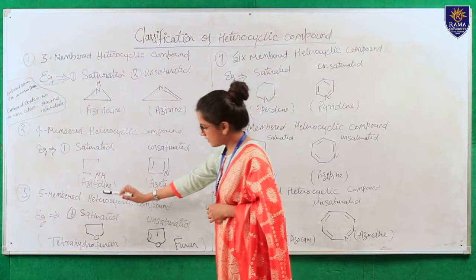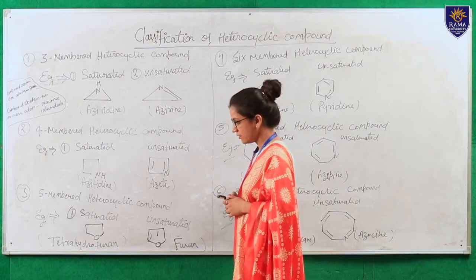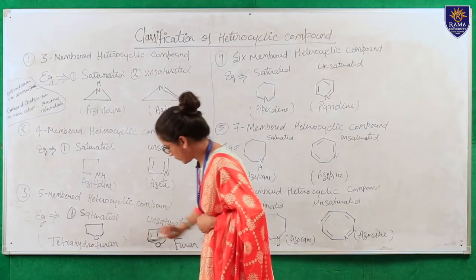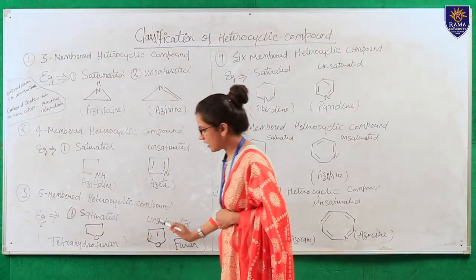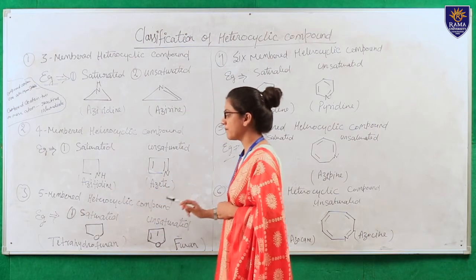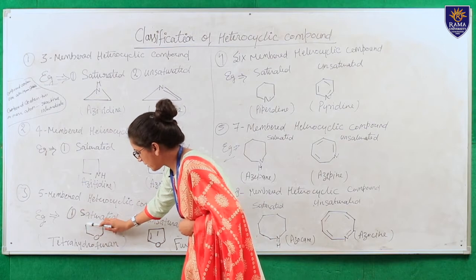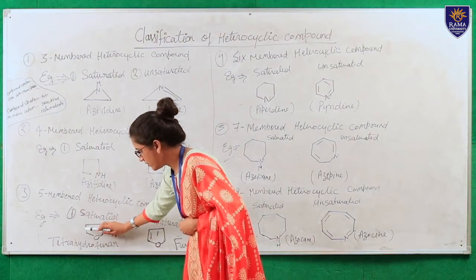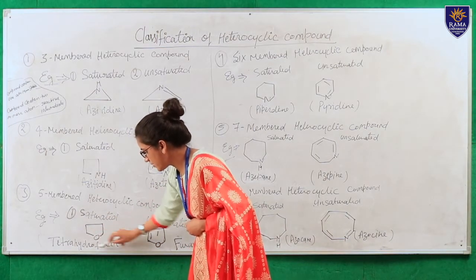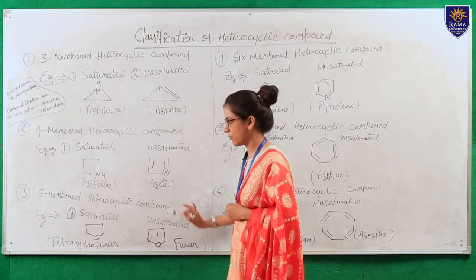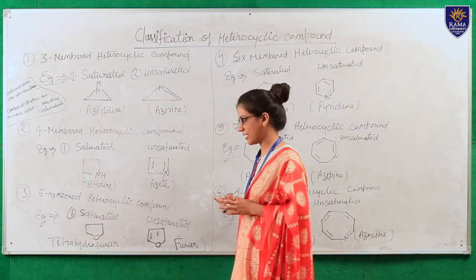Now five membered heterocyclic compounds like tetrahydrofuran and furan. Both are examples of five membered heterocyclic compounds because five atoms are present in the cyclic compound: 1, 2, 3, 4 and 5 atoms are present, so it is called a five membered heterocyclic compound.